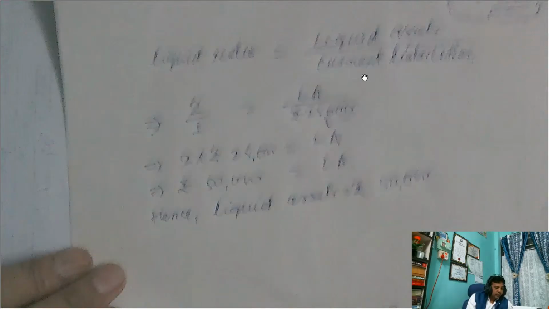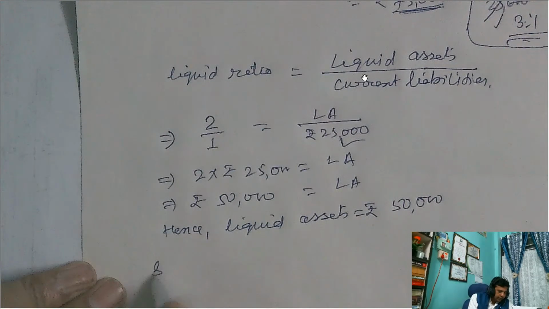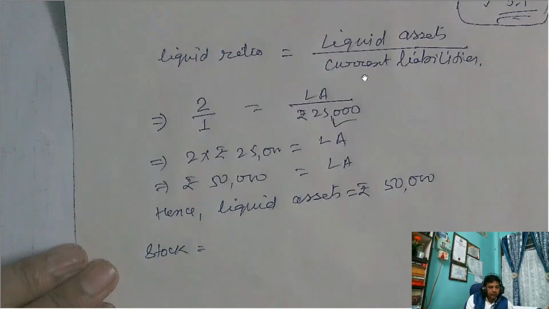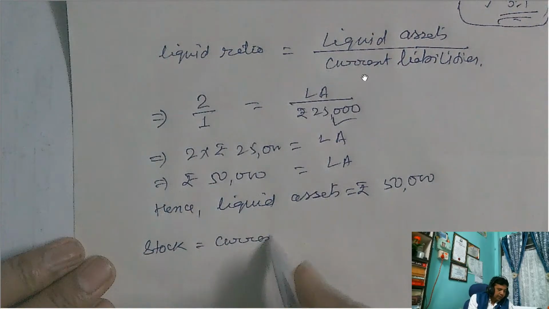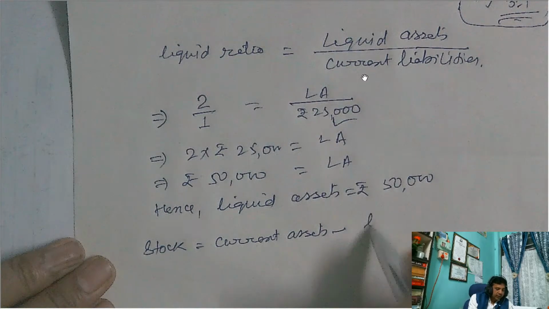Okay, now what we have to calculate next, we have to calculate stock. Just as I told you in the preceding questions, the stock formula, while calculating the stock value or inventory value, you take current assets minus liquid assets.